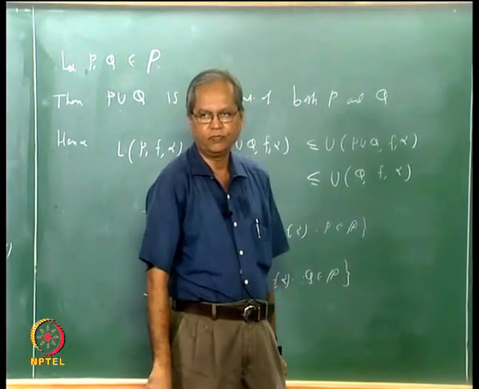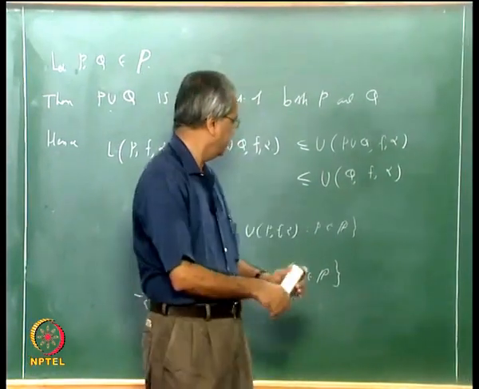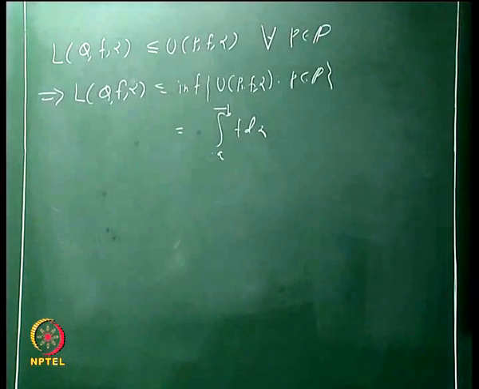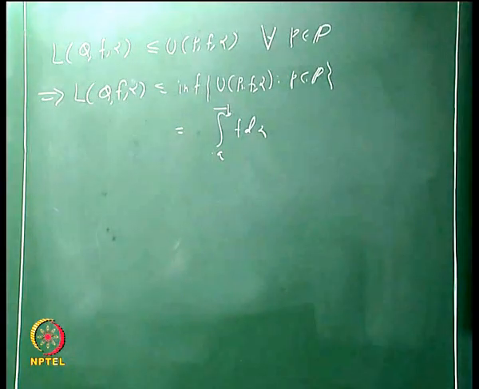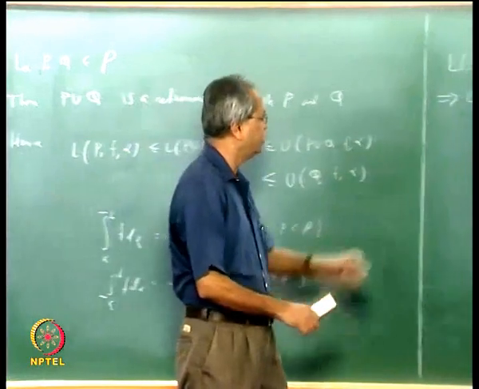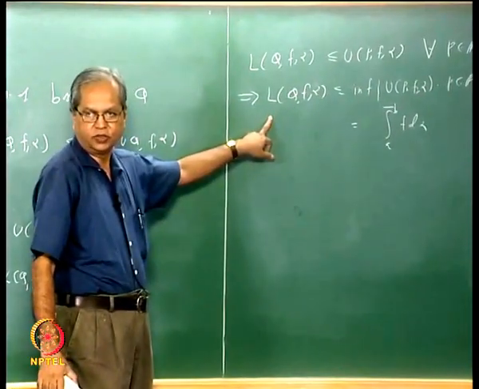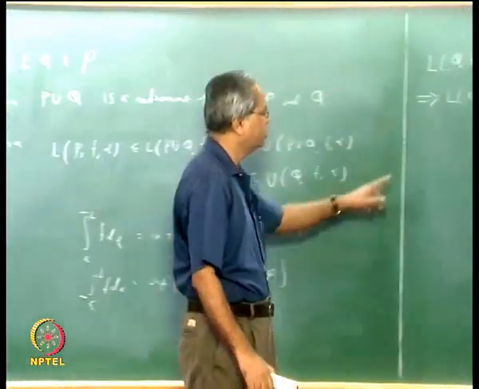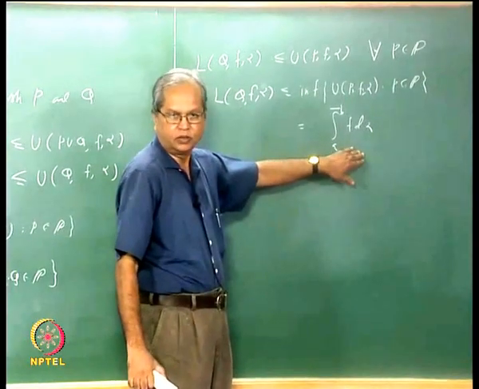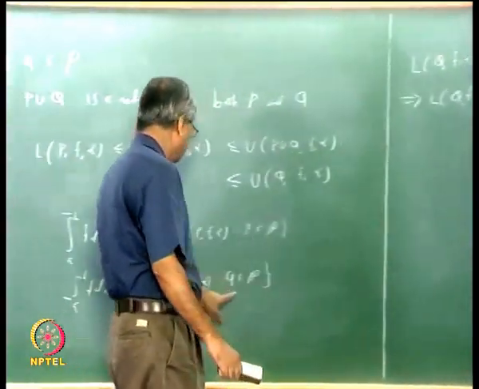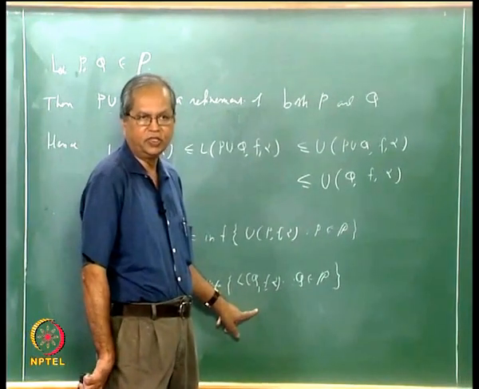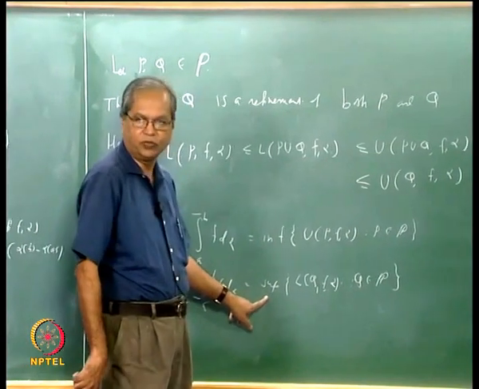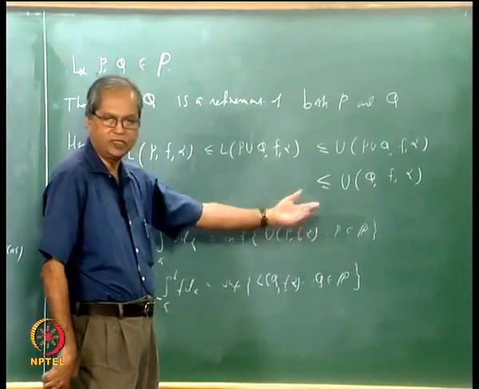Right. So what did we prove? That if you take any partition Q, then its lower sum is less than or equal to the upper integral. Now what we can say is that this is true for every Q. This is because there was no particular property of Q; we have just taken any arbitrary partition and fixed it. So every lower sum is less than or equal to this number. That means this number is an upper bound of this set, and the lower integral is the least upper bound, so that least upper bound must be less than or equal to any upper bound.